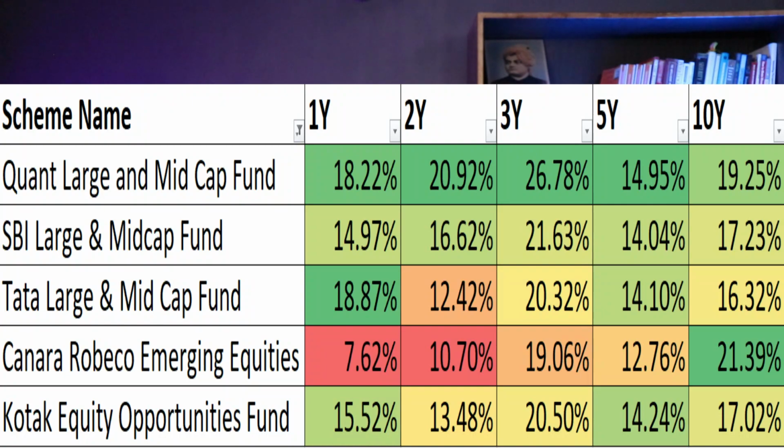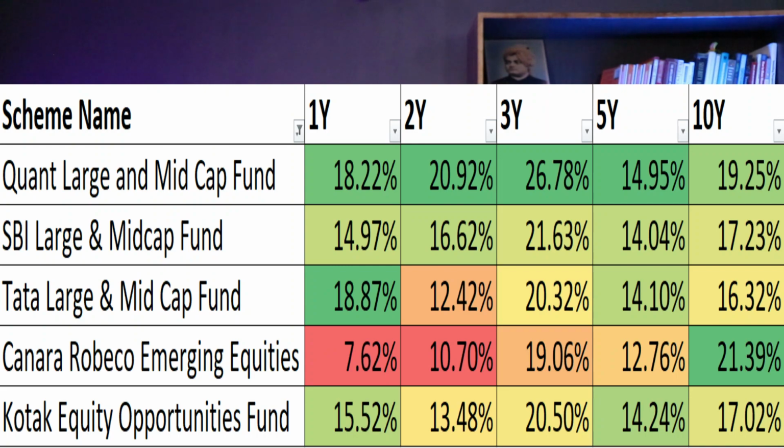Before we move ahead to return analysis, I would like to tell you that we have not included those mutual funds in this category in which lump sum investment is not allowed. So first in return analysis, we will see the historical returns, the trailing returns of the top 5 large and mid cap mutual funds. Based on past 10 years historical returns, the most consistent large and mid cap fund is Quant Large and Mid Cap Fund.